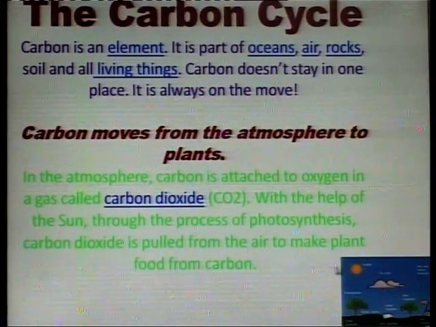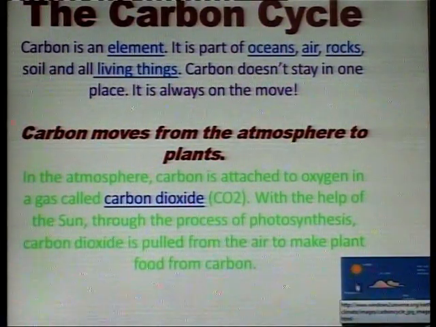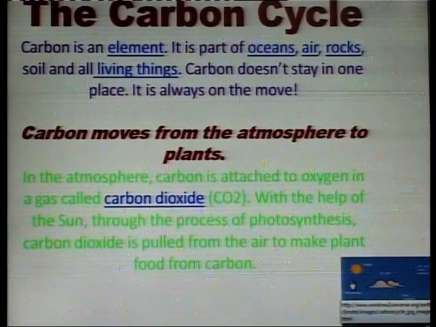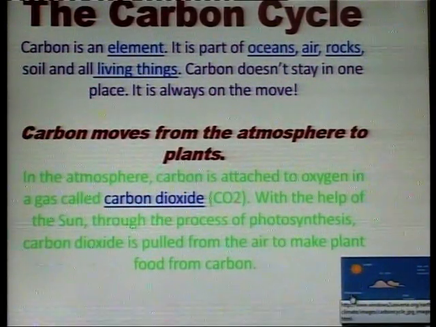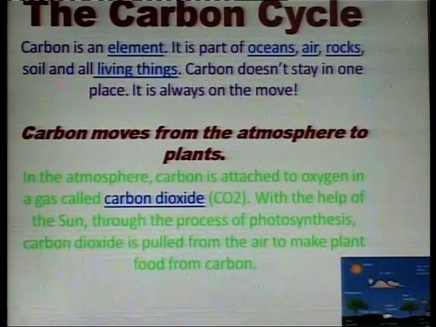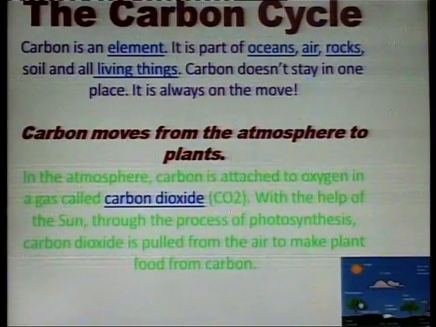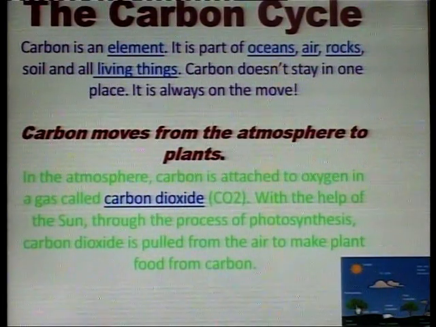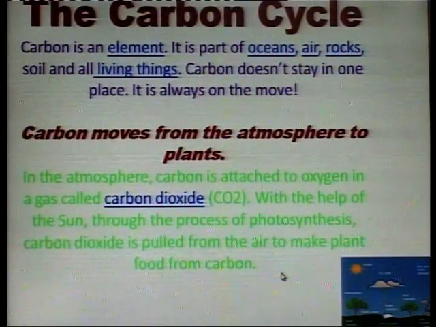With the help of the sun, through the process of photosynthesis, carbon dioxide is pulled from the air to make plant food from carbon.